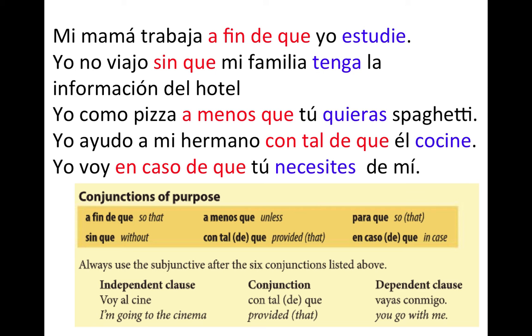And last one. Yo voy, I'm going, right? En caso de, which is the last one on your list, in case, right? En caso de que tú necesites de mí. In case you need me. Okay? So it's not tú necesitas, it's tú necesites, because we're using this conjunction word.